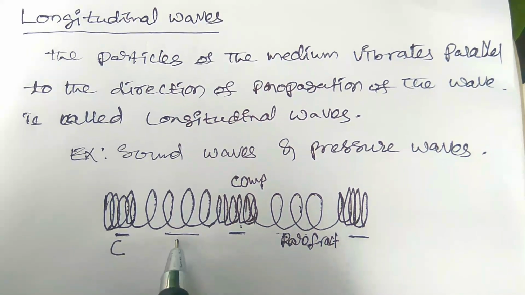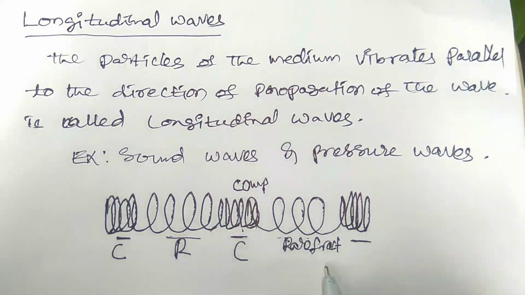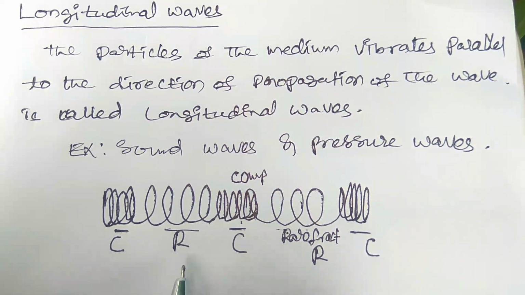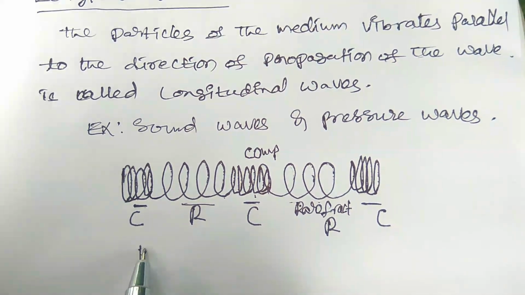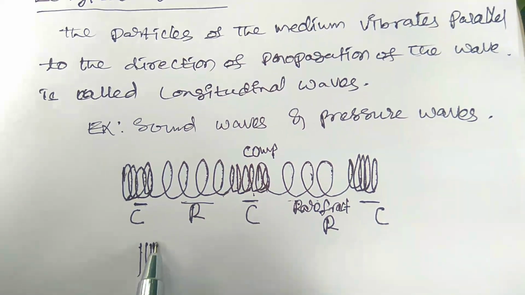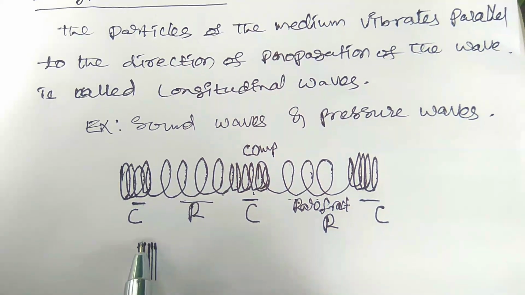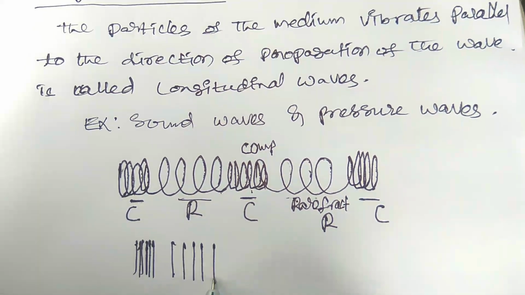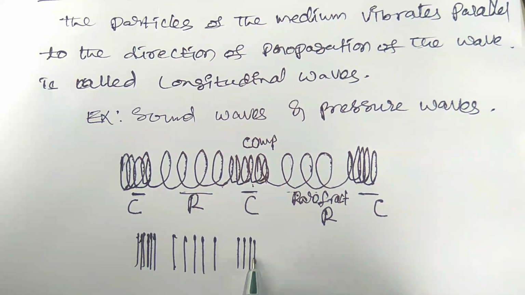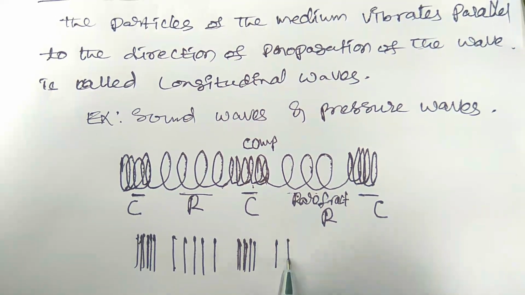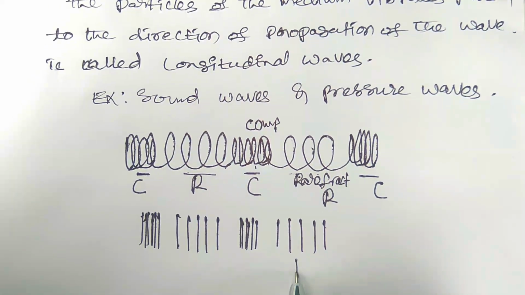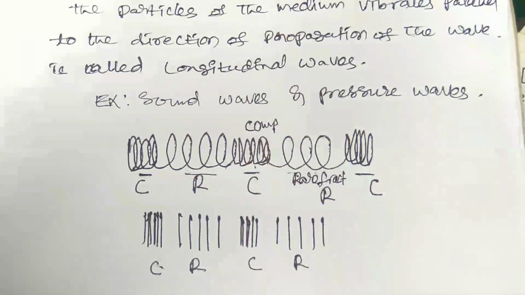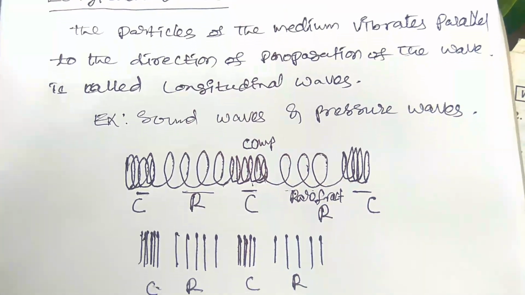So this is the compression, this is the rarefaction, this is the compression, this is the rarefaction, this is the compression. C for compression, R for rarefaction. Or we can see it in another way. Where the density of the particles is more, that is compression. Where the density of the particles is less, that is rarefaction. So these types of points will be formed in the longitudinal waves.